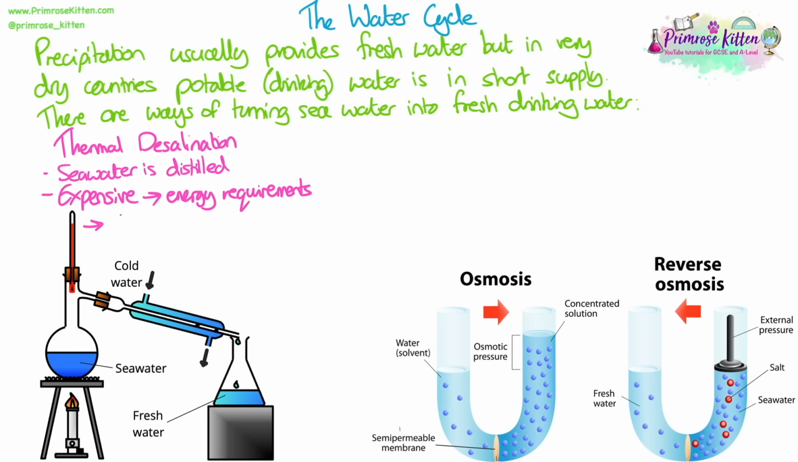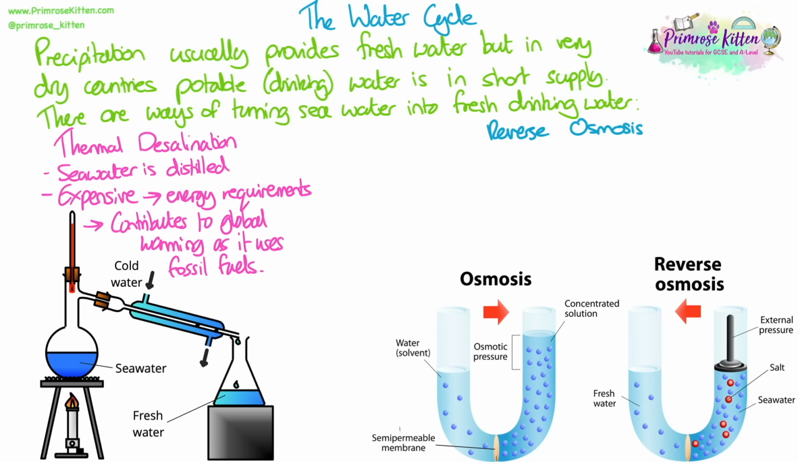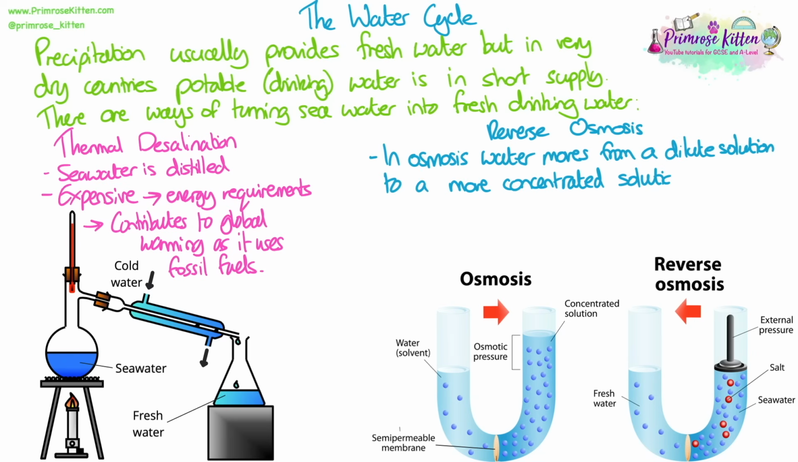This is expensive as it requires a large amount of energy to heat the seawater. It also contributes to global warming as it uses fossil fuels. Another method is reverse osmosis. In osmosis, water moves from a dilute solution to a more concentrated solution, so from where there is more water to where there is slightly less water.